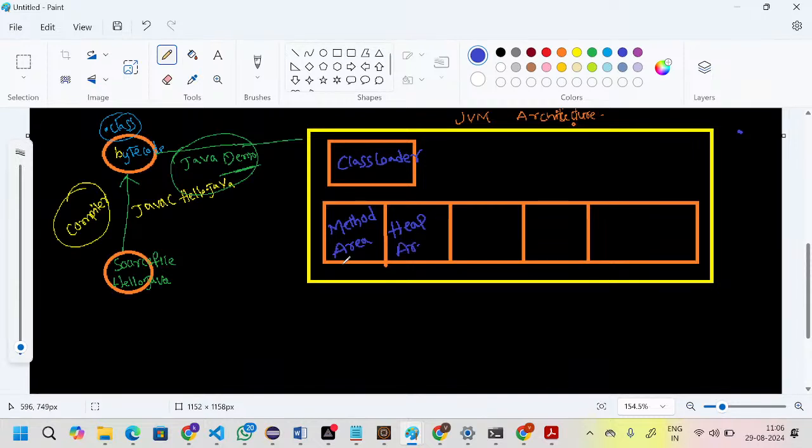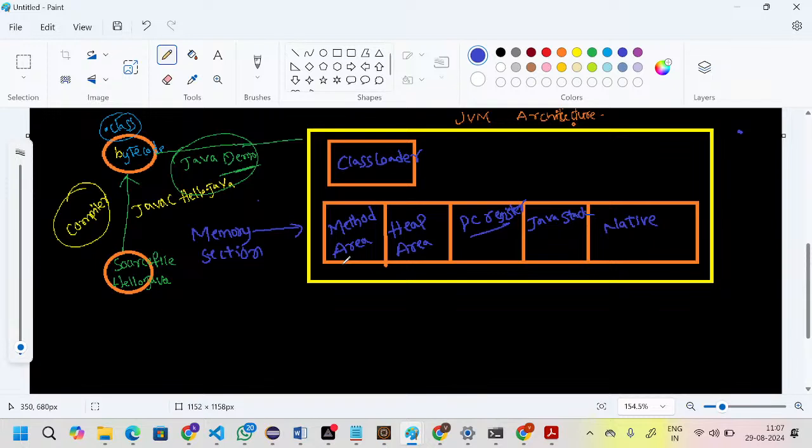Next one is the PC register. Next thing is the Java stack. Here we have the native stack. So these are the memory sections in the JVM, which is a combination of memory. It will be available like this.